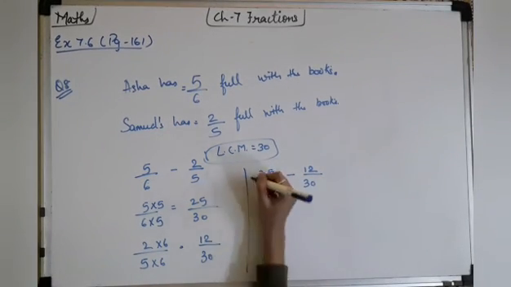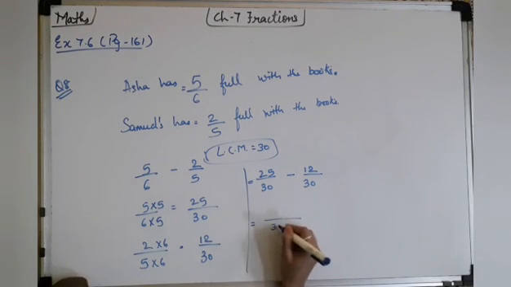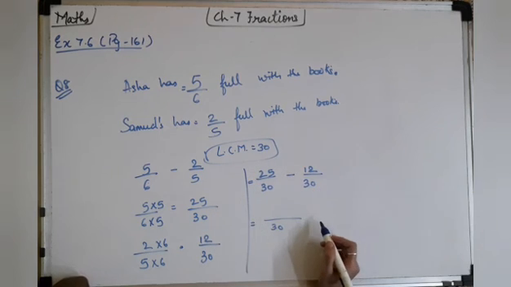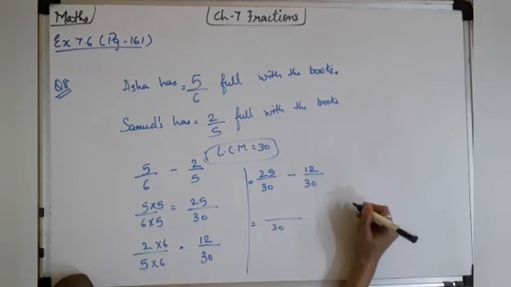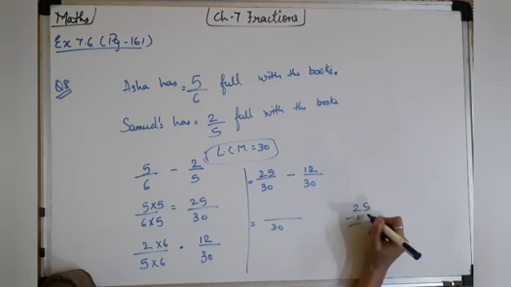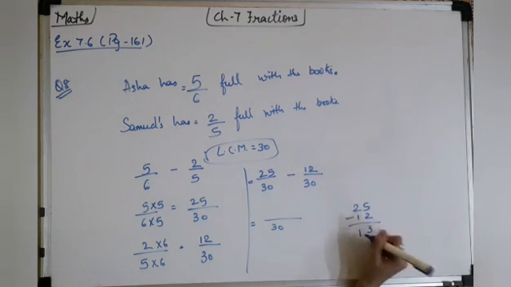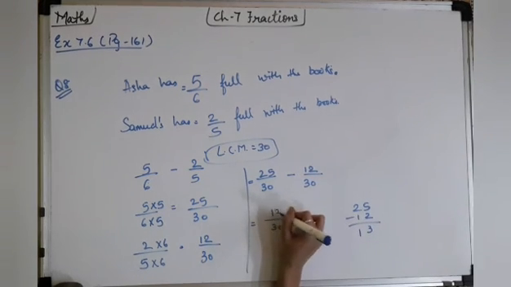Okay, now it is very simple. How is it simple? The denominators 30 and 30 are the same, so write the 30. 25 minus 12. If you are not able to do it that way, just write it down and do 25 minus 12. 5 minus 2 is 3 and 2 minus 1 is 1. So you got the answer 13.